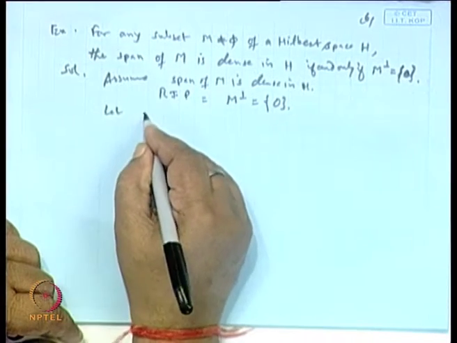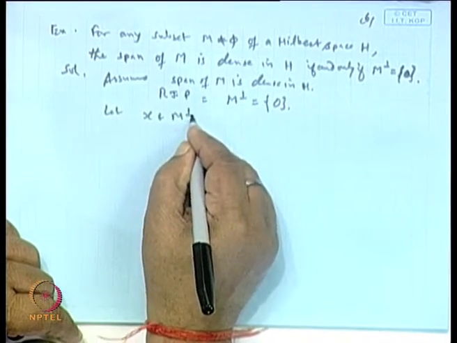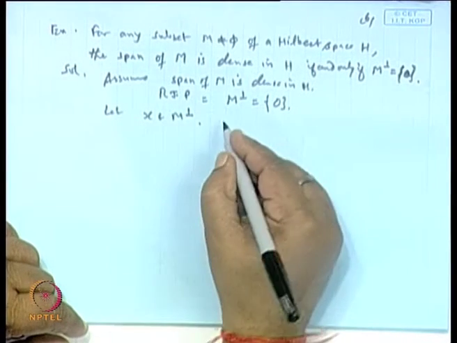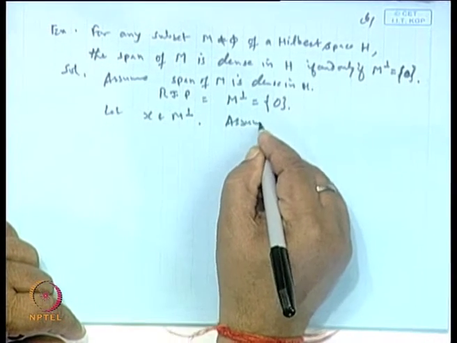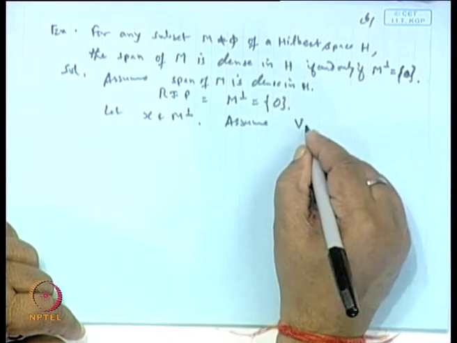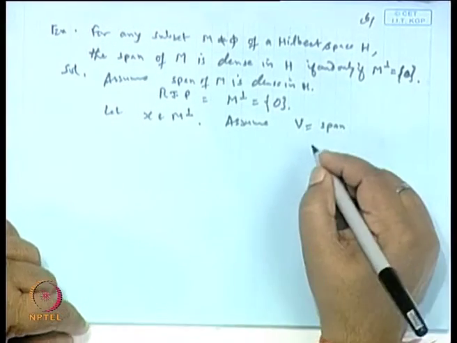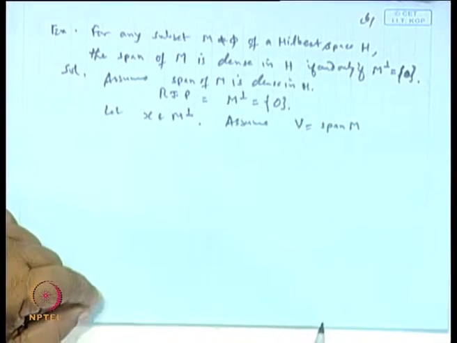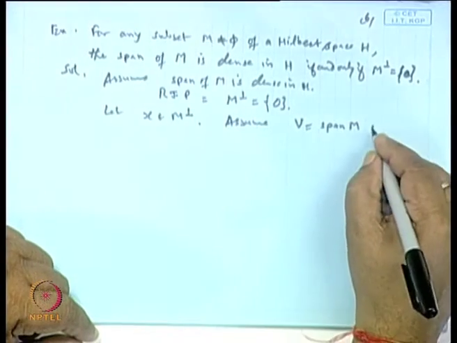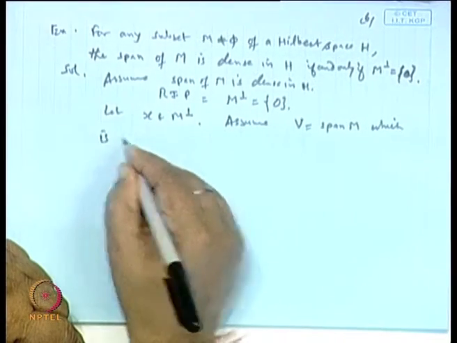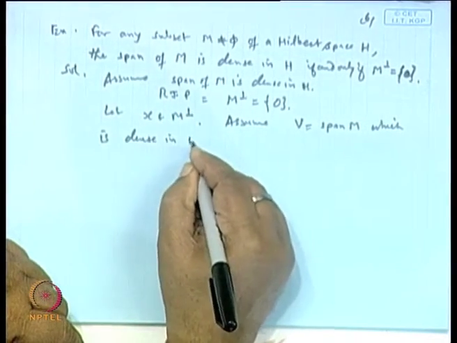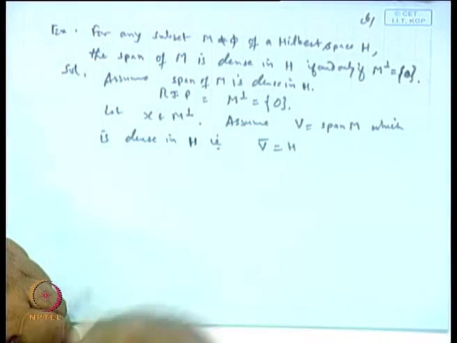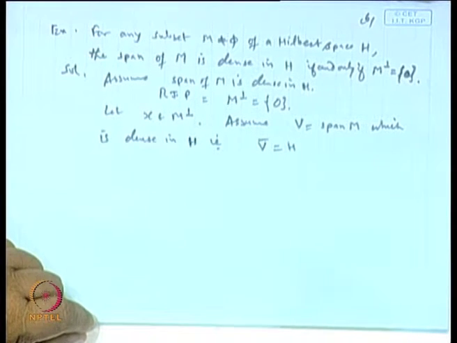So, let x be an element of the orthogonal complement of M. Now, assume V is the span of M, which is dense in H, that is, the closure of V, V bar, is H.